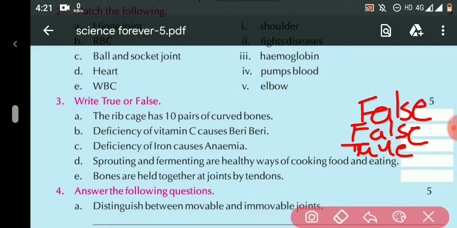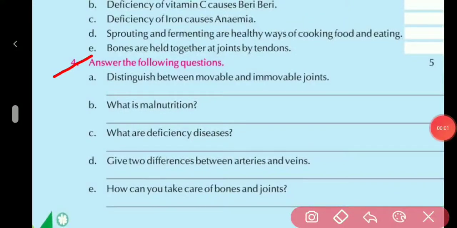D part, sprouting and fermenting are healthy ways of cooking food and eating. The answer is true. E, bones are held together at joints by tendons. The answer is false because they are joined together by ligaments. Question number 4, answer the following questions. A part, distinguish between movable and immovable joints.